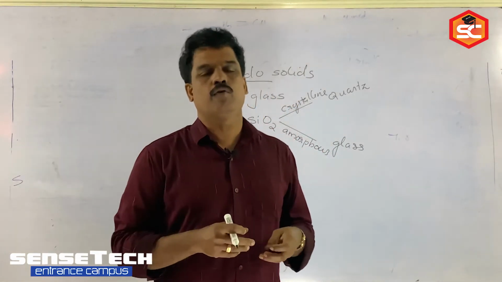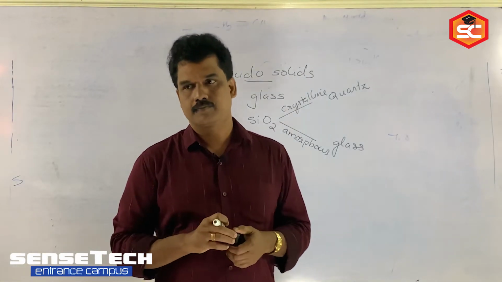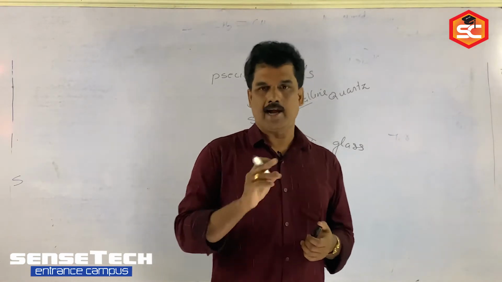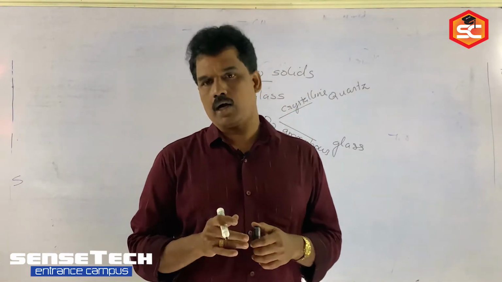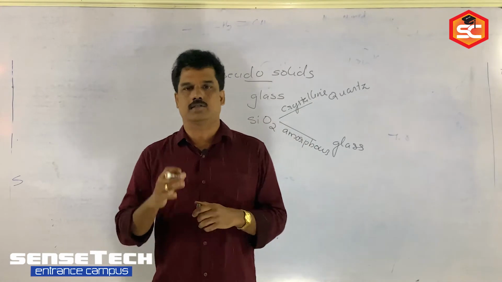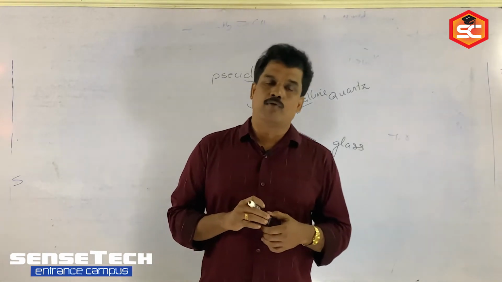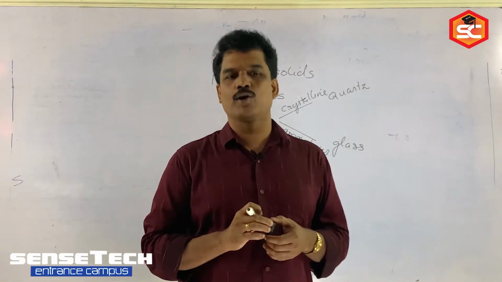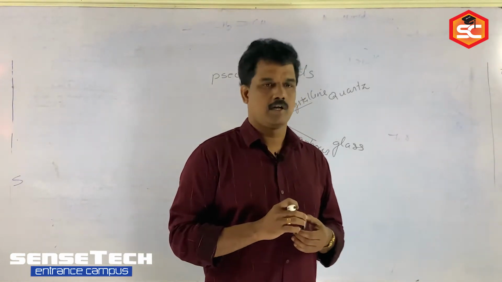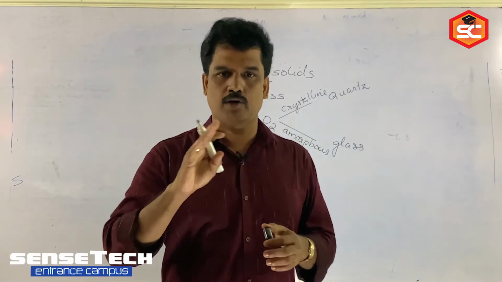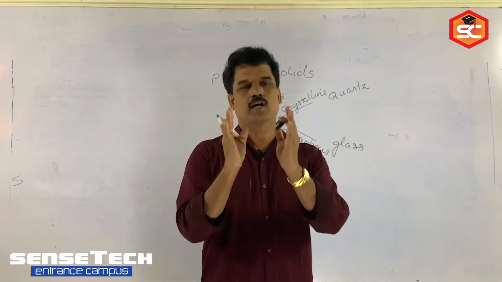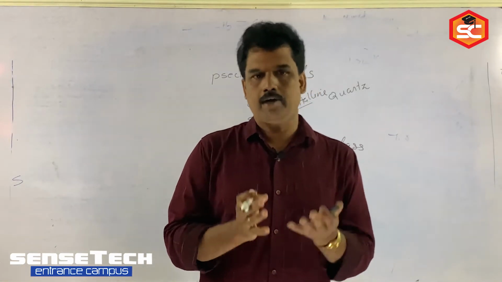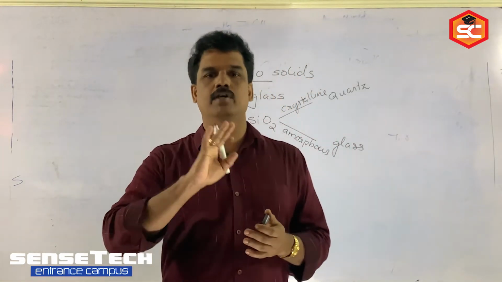Can you give an example of a polar molecular crystal? Yes, the best example is ice, or we can take solid ammonia. Hydrogen bonds will be there, so that is a polar or hydrogen bonded molecular crystal. Can you give an example for a non-polar molecular crystal? Non-polar means there is no difference in electronegativity between the atoms. Both are the same atom. For example, solid iodine or solid chlorine or solid hydrogen. Electronegativity difference is not there.